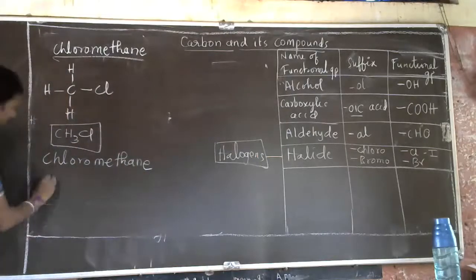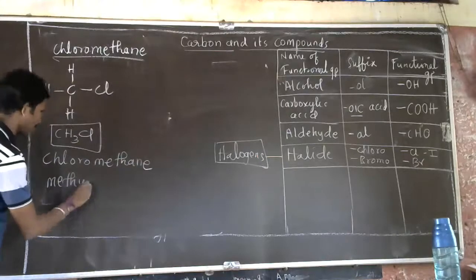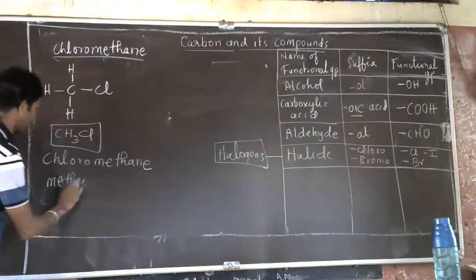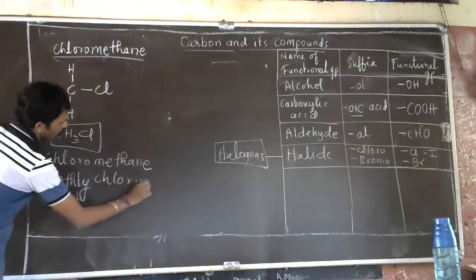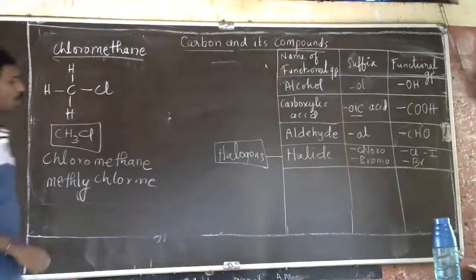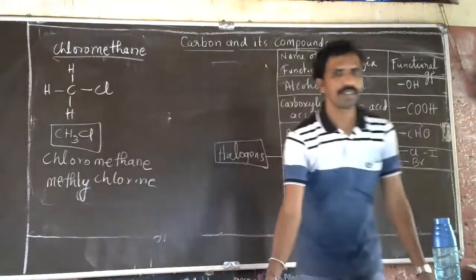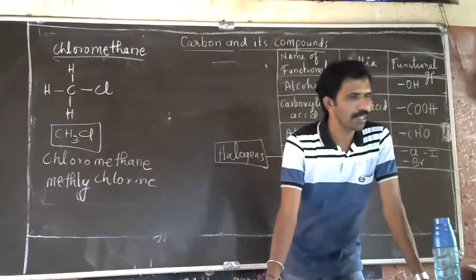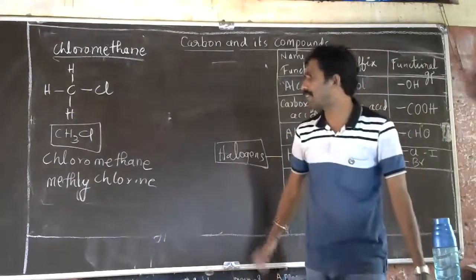Or we call it methyl chlorine also. Methyl chlorine. So like this, we are going to represent the halogens or halide functional group. I hope you are getting my point. So this is how to write the functional group of halides.